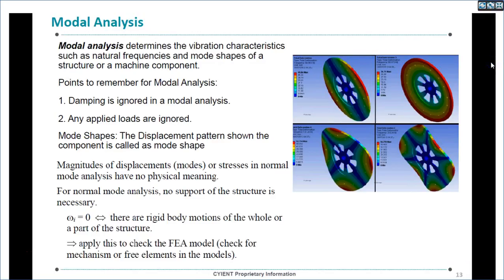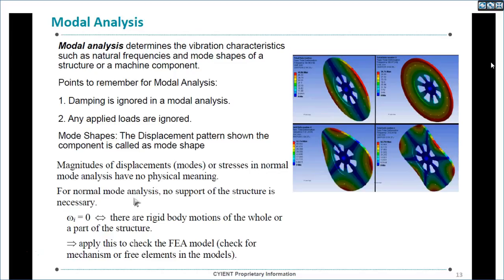Magnitudes of displacements or stresses in a normal modal analysis have no physical meaning. So when you do a modal analysis, you should always look into the displacement behavior. The magnitudes don't make any sense, either in displacements or stresses, so those are not to be considered for any stress analysis. In modal analysis, our area of interest should be what the mode shape is and what the frequency value is. Those two things only. We should not extract displacements and stresses from the modal analysis. This is a very important point.